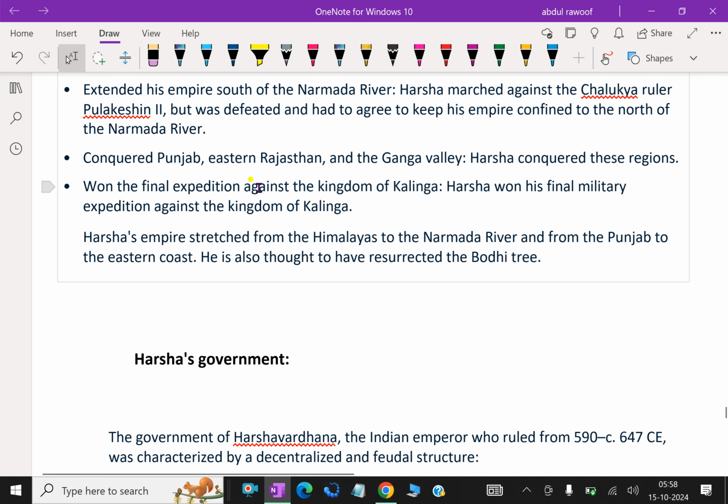He conquered Punjab, eastern Rajasthan, and the Ganges valleys. Harsha won his final military expedition against the kingdom of Kalinga. Harsha's empire stretched from the Himalayas to the Narmada River and from the Punjab to the eastern coast. He is also thought to have resurrected the Bodhi trees.